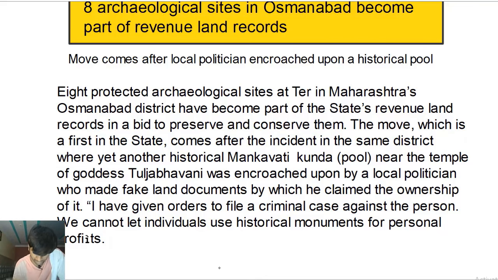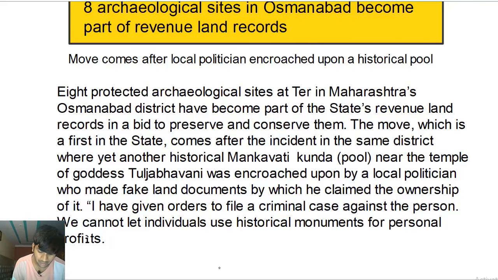The move, which move? Right, to making all these archaeological sites a part of revenue land records, which is the first in the state, and this is the very first move that this state has taken. This decision was taken after the incident in the same district where yet